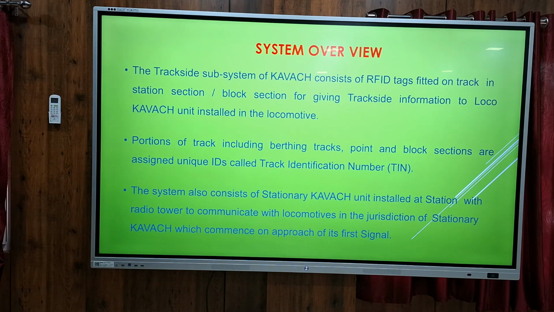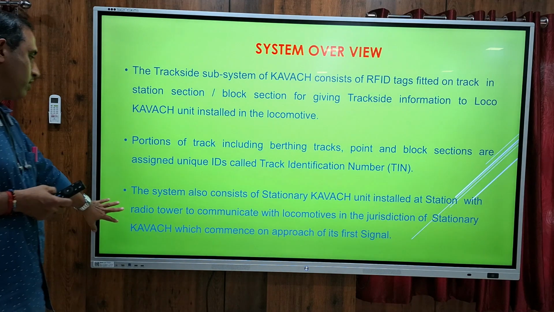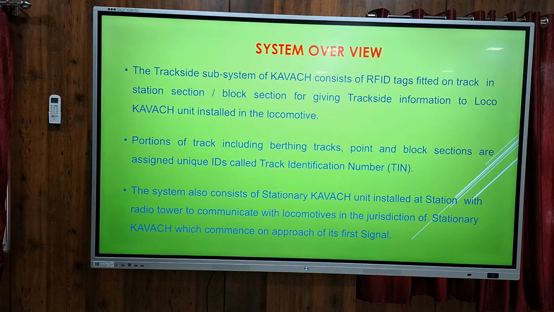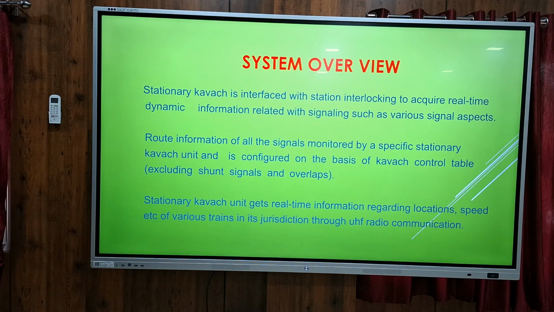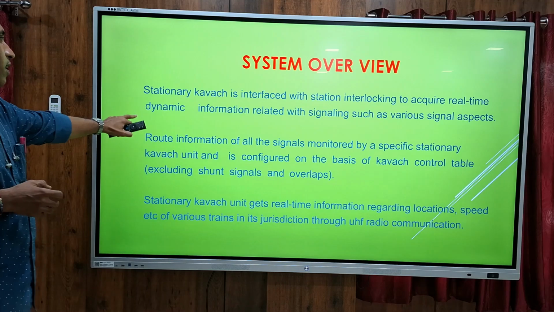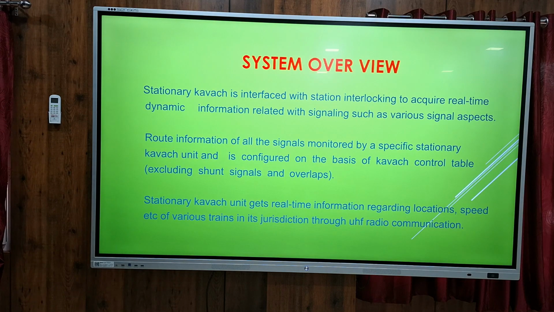The system also consists of stationary KAVACH installed at the station with a radio tower to communicate. This is the basic concept of stationary KAVACH. Each station will have a stationary KAVACH unit. It will collect all the signal aspects from the interlocking panel, and it will transmit this to onboard KAVACH through radio communication. Apart from the interlocking signals, the route information from the SM panel, everything will be collected by stationary KAVACH and communicated to the loco.